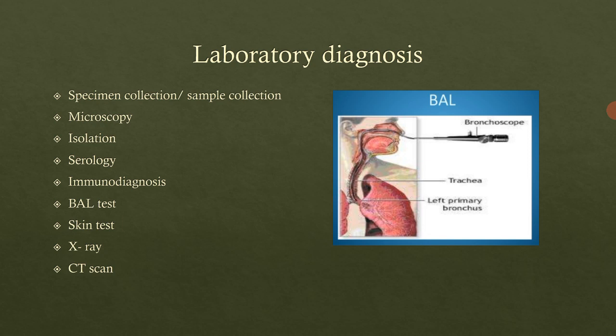Then the third type of staining we can use is the immunoperoxidase staining. It is also used in tissue staining.